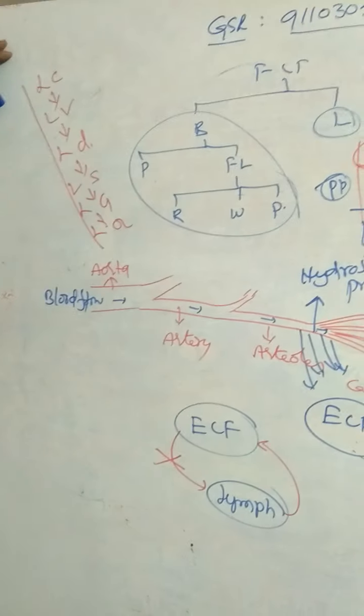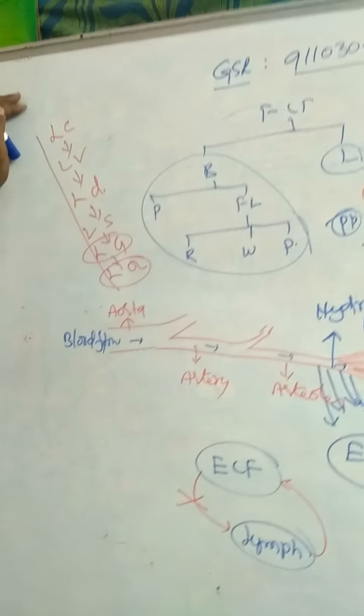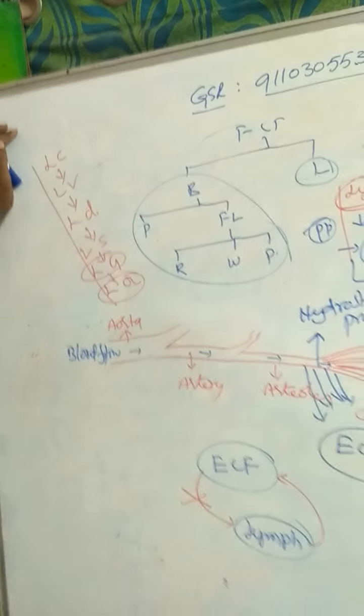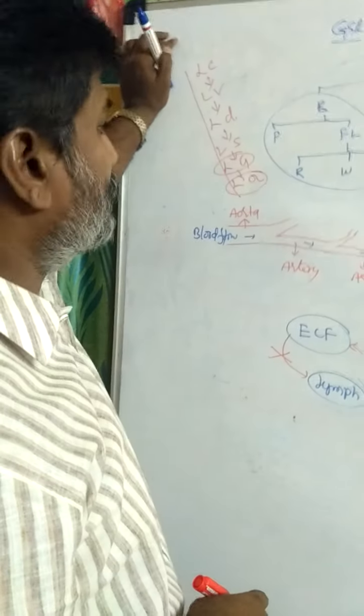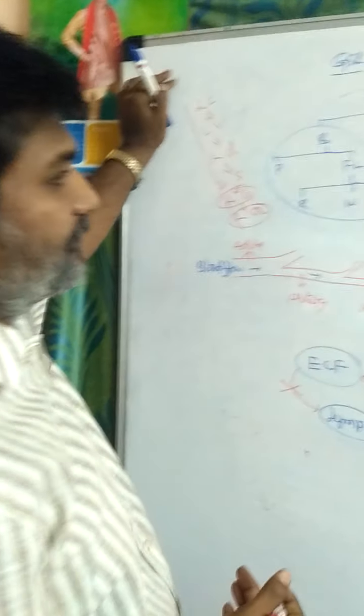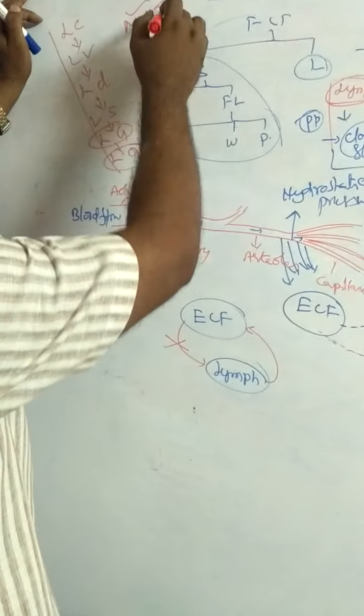There are different types of lymphoid organs: primary lymphoid organs and secondary lymphoid organs. For example, tonsils are secondary lymphoid organs. The appendix is also a secondary lymphoid organ. Bone marrow is a primary lymphoid organ. The thymus gland is a primary lymphoid organ. The spleen and others are MALT, M-A-L-T, mucosa associated lymphoid tissue, a secondary lymphoid organ.